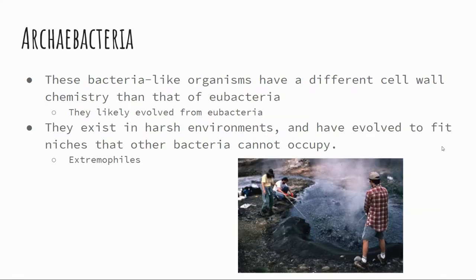All right, so Archaeobacteria are bacteria-like organisms that have a different cell wall chemistry than that of Eubacteria, which means that they more than likely evolved from Eubacteria. And one way, besides the cell wall chemistry, that they're separated from the Eubacteria is where they live, which is typically harsh environments. And this is why it's thought that they have evolved from Eubacteria to fill these areas where most organisms cannot.